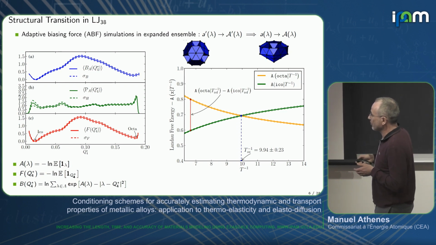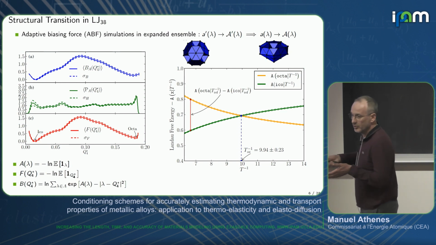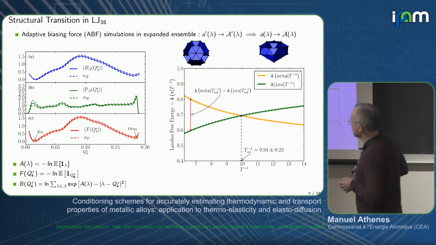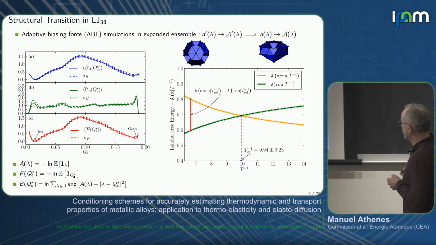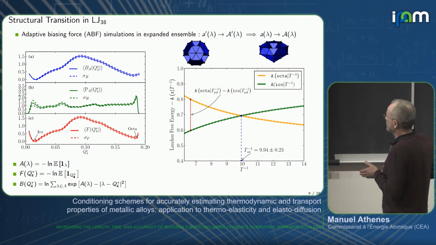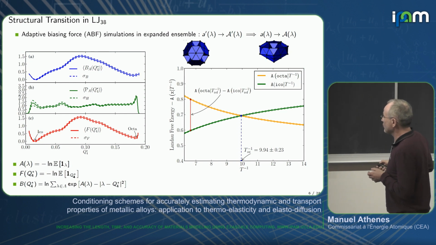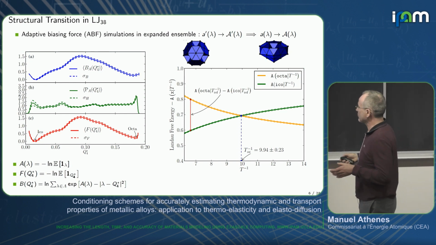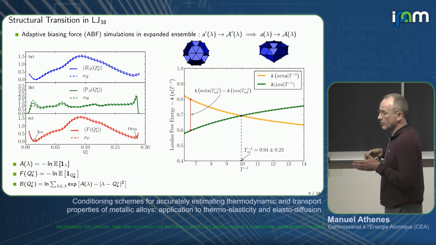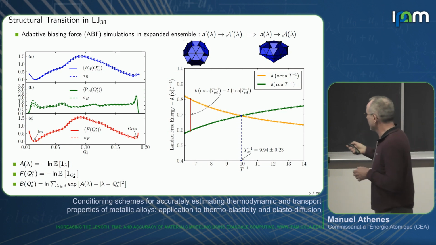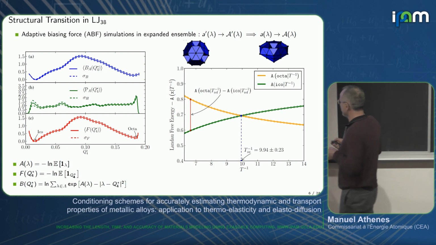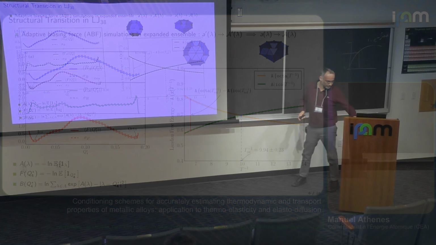And from the distribution histogram, plus the bias, we can reconstruct the free energy along the order parameter in a very short simulation. With this free energy difference, we can then find the solid-solid transition temperature between these two aggregates, just by running another ABF simulation in the two funnels, so that we have the free energy of the two structures, and the intersection gives you the melting temperature, the coexisting temperature.